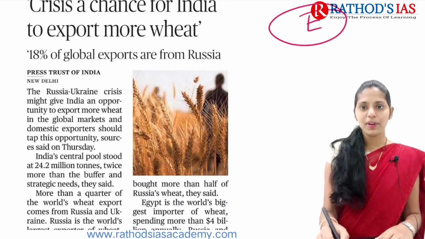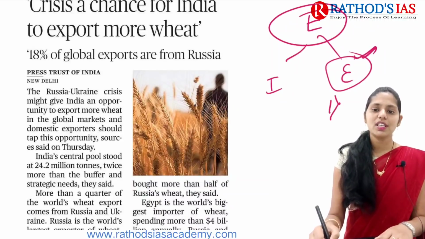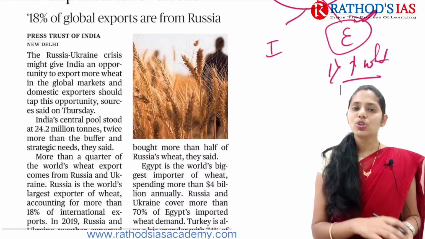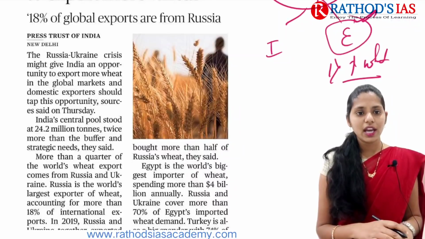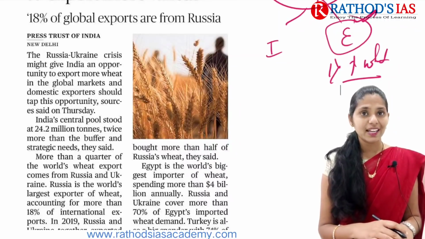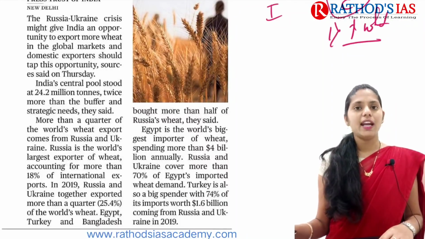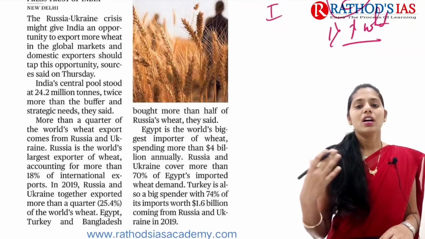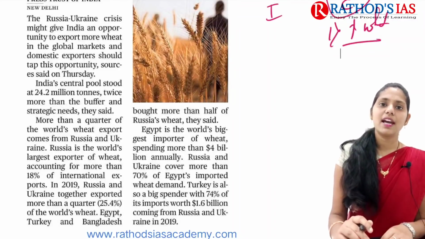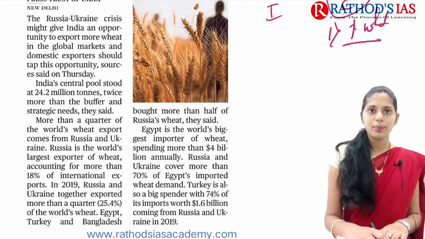If you are talking about the economic perspective, we can talk about imports as well as exports. If you are talking about exports, the first one is that there is a chance of increasing wheat exports from India to Russia as well as Ukraine. Due to this Russia-Ukraine crisis, it might give India an opportunity in the global market. Domestic exporters should tap this opportunity, because you already know India goes for the rabi crop of wheat, especially in the North Indian states, where winter rainfall makes it very good for growing the rabi crop, that is wheat.